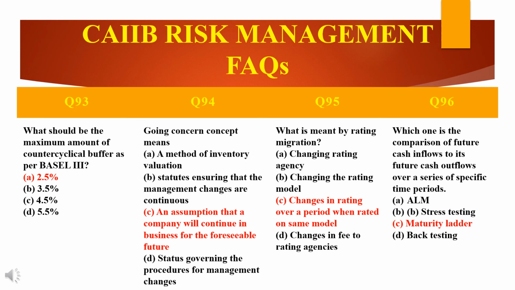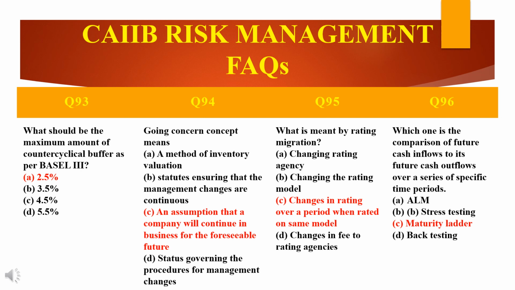Now, which option is it? Rating migration means changes in rating of a borrower over a time horizon when rated on the same model. So, option C. Rating migration simply refers to the changes in the rating of the borrower over a time horizon when rated on the same model.